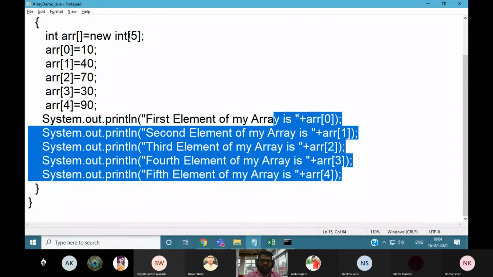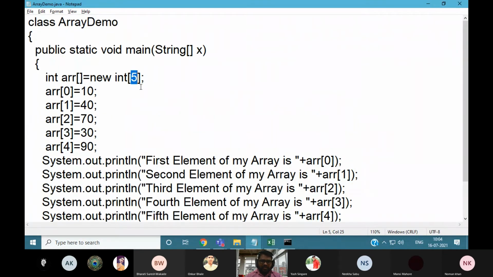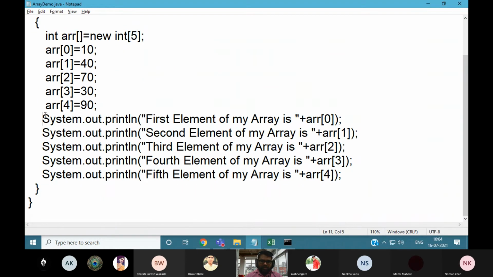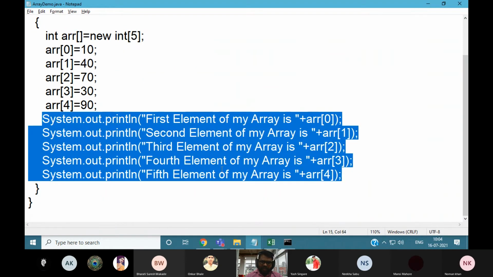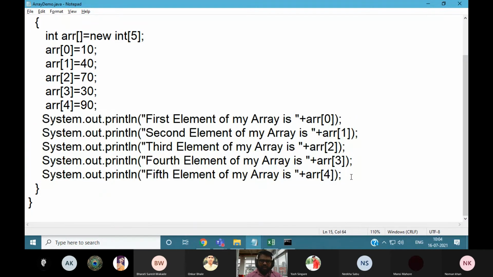Here the array size is very small, only 5 elements are present, so it is easy to access them by directly writing the statements. But if the array size is bigger, like 100 or thousands of elements, it is very difficult to write 1000 lines. So instead you need to check the size of your array and execute a for loop up to that size.